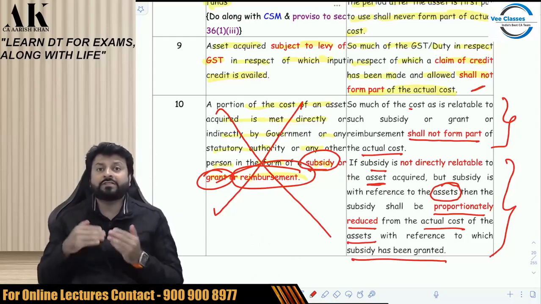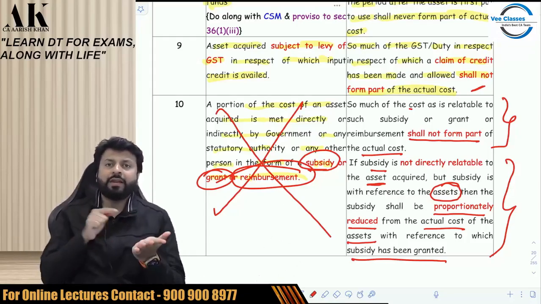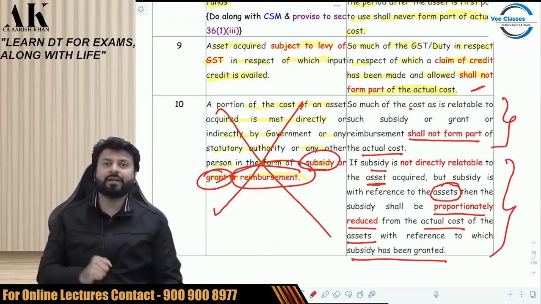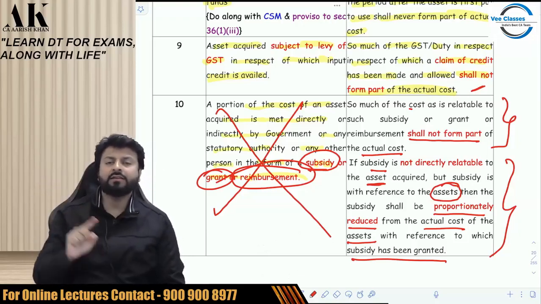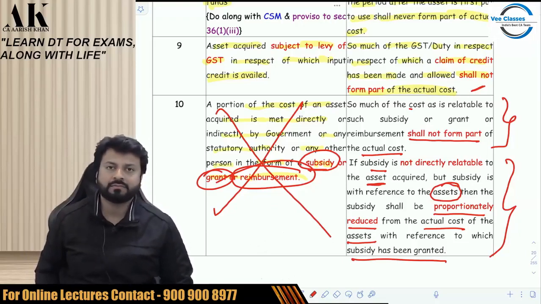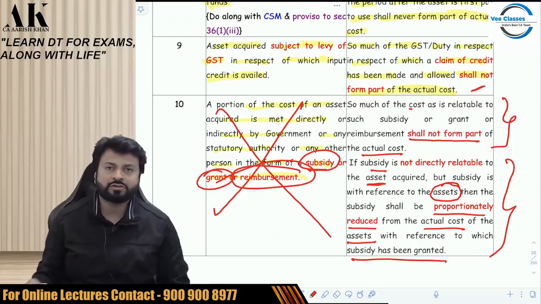Why? Because this waiver is neither subsidy nor grant nor reimbursement. If you get subsidy or grant or reimbursement in respect of a fixed asset, then that has to be reduced from the block of asset and not waiver. So what will happen with this? Nothing. So the government saw that nothing is happening with this. How can we leave something like this?